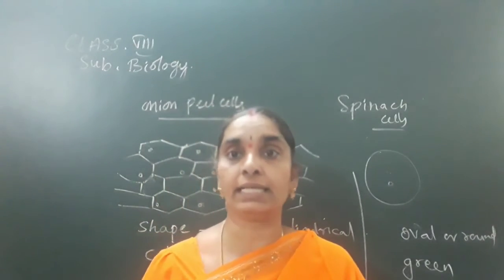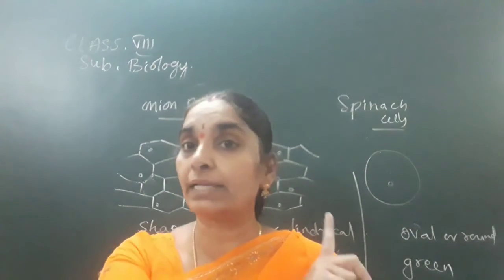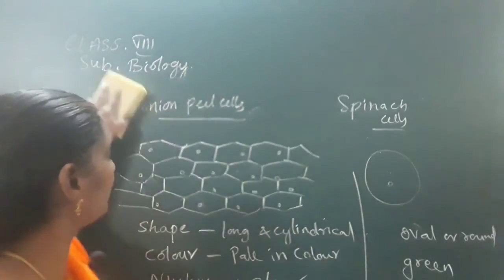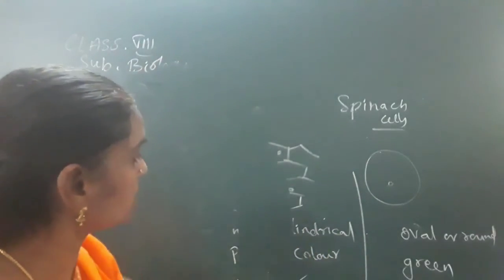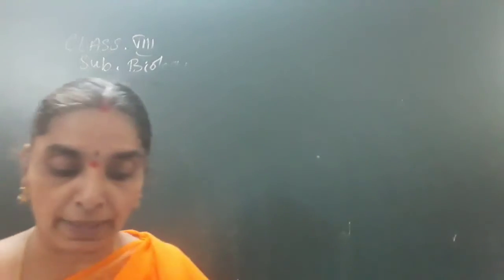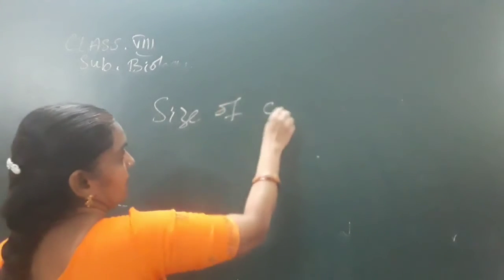Once again I repeat, children, the size of the organism depends upon the number of cells.